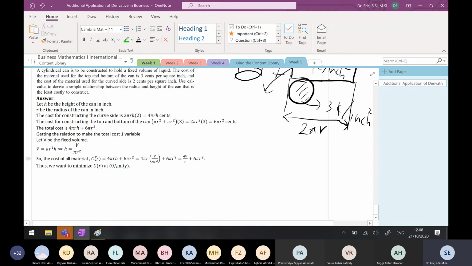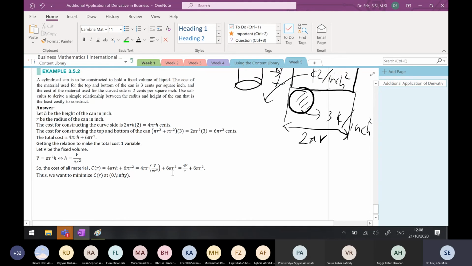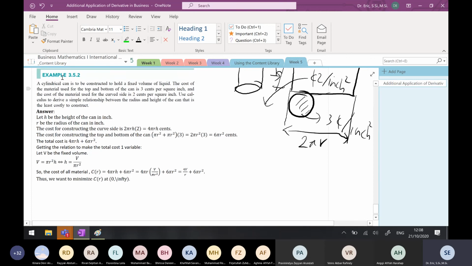This is f(x). 4 times V is just a constant. You can consider this just as 10 divided by x plus 6 pi x squared. You have to find the derivative to find the stationary point and so on. You just do the same thing as we have already done. But don't forget, always define your variable. Any questions from this? You can find this as example 3.5.2 in the textbook.